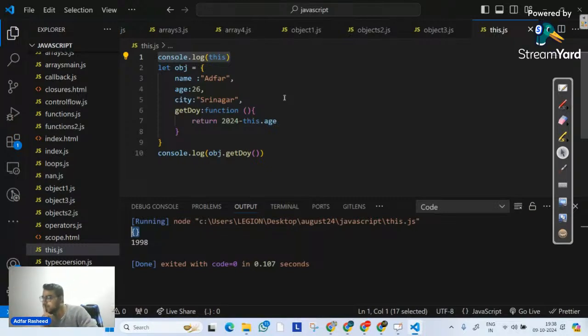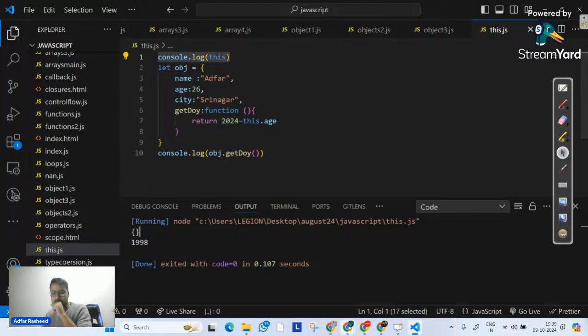Yes or no? Because we know that when we create a program, an object gets created, and we have seen that in our browser as well, the global space, window. And that's why it printed empty, because VS Code does not have a browser environment.